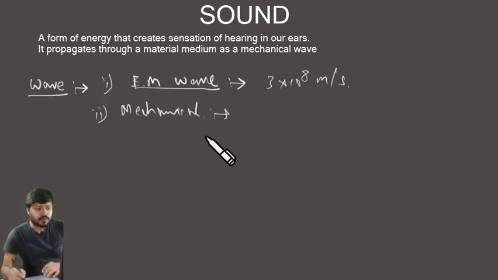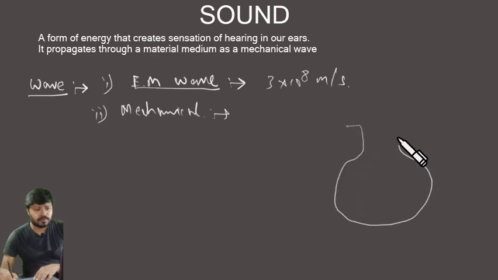We have a very good experiment for that. To prove it, we can take a bell jar. That's a very common experiment that you can see in every book. Excuse my drawing.